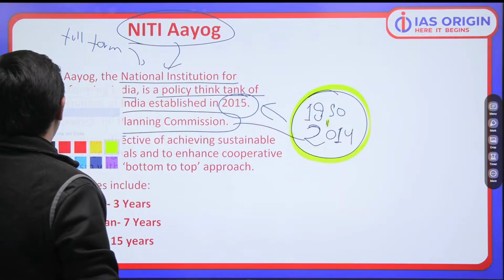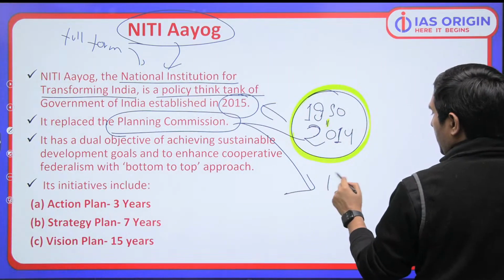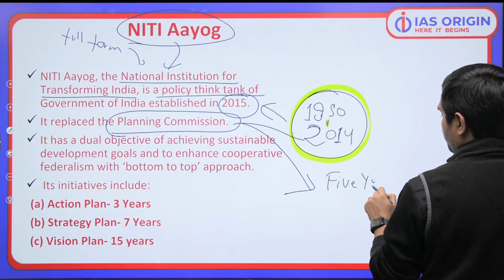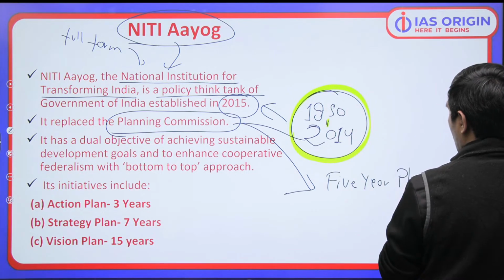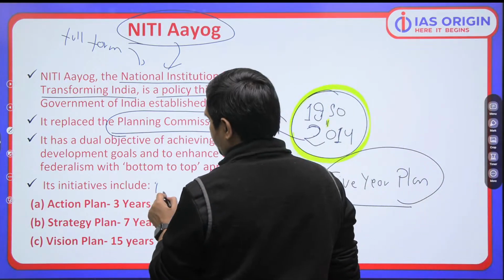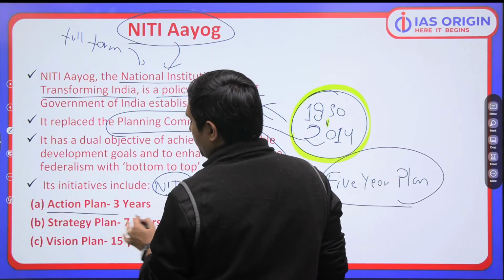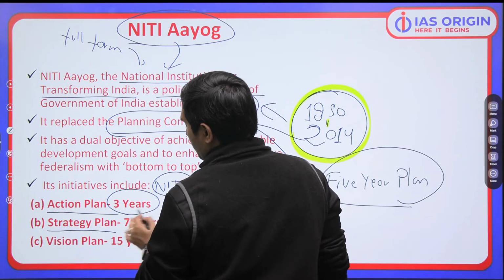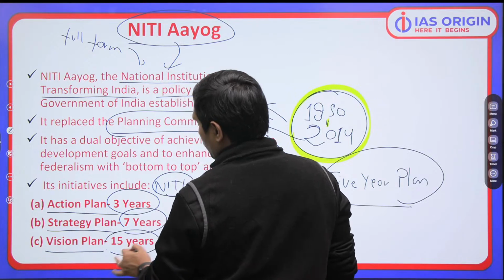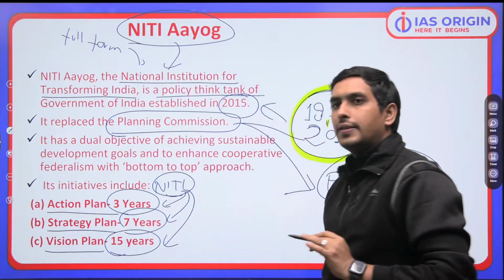Now remember one thing, what Planning Commission was doing. Planning Commission used to form 5-year plans. What Niti Aayog is doing, Niti Aayog is making 3 plans. One is action plan for 3 years, one is strategy plan for 7 years and one is vision plan for 15 years. So don't you think this is a great approach? Short term, medium term and long term approach.